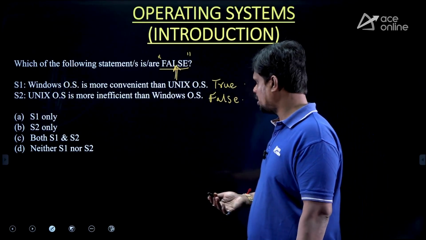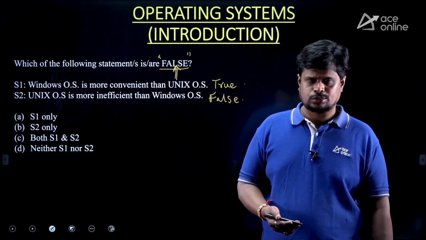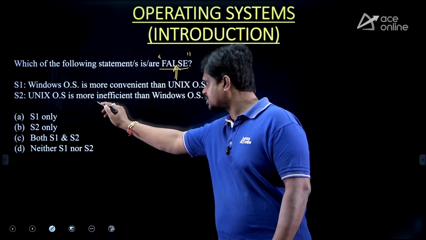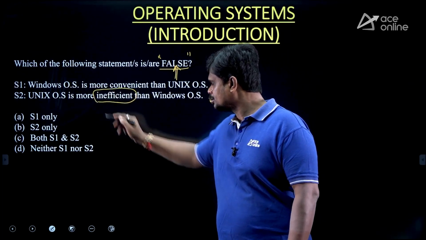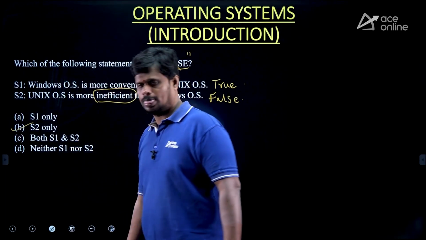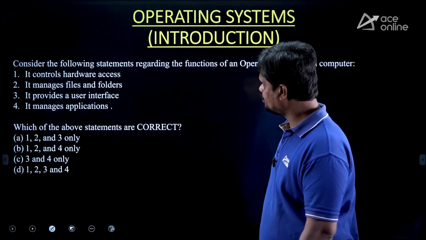Based on all these points, I can say Unix is more efficient than Windows. But here it is given that Unix is more inefficient than Windows, which is not true. So what is the answer for this question? Option B. Yeah. Now let's move to the next question.